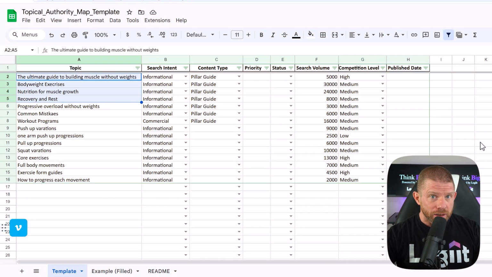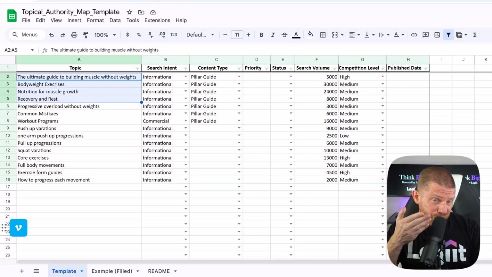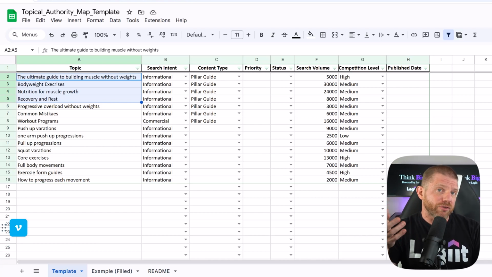So let me show you exactly how I would prioritize this map. Phase 1, I would do pillars 1 through 4. Great, the main pillar, and then the easiest supporting content, the low-hanging fruit that gets us some early traction. Phase 2 is weeks 5 through 8. We build out our first complete cluster using the cluster tool or just writing it yourself. Maybe that's all push-up content, whatever. Every variation, every progression, every common mistake, you get the idea.